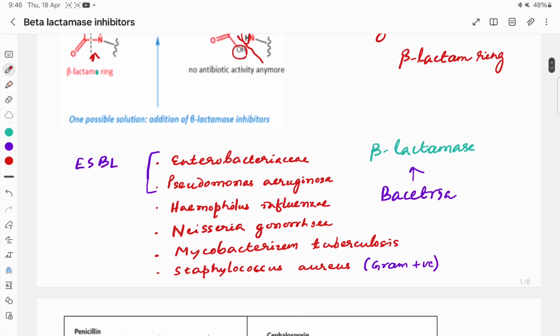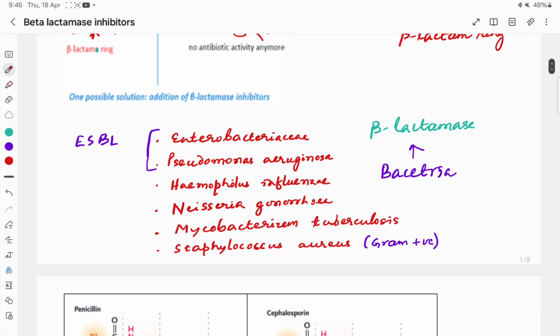So beta-lactamase is produced by bacteria: the gram-negative bacteria like Enterobacteriaceae, Pseudomonas aeruginosa, Haemophilus influenzae, Neisseria gonorrhoeae, the acid-fast bacteria like Mycobacterium tuberculosis, and the gram-positive bacteria like Staphylococcus aureus. Among these, we call Enterobacteriaceae and Pseudomonas aeruginosa extended spectrum beta-lactamase producing bacteria.